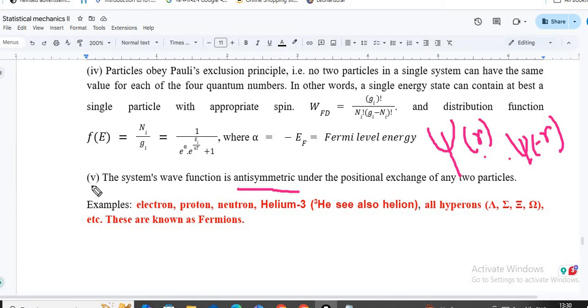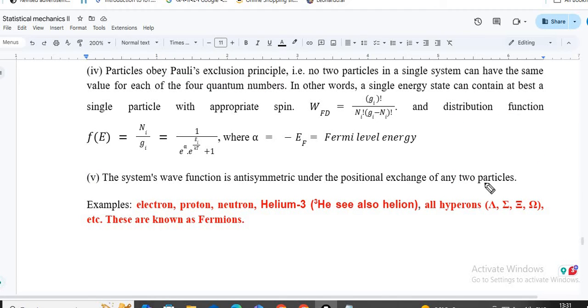Now this particular relation, the concept of a wave function in an antisymmetric form, gives the idea about Pauli's exclusion principle. As these wave functions are not symmetric in nature, they are antisymmetric, they must be following Pauli's exclusion principle. And what is Pauli's exclusion principle? We all know that the 4 quantum numbers must not be the same. If you are writing the wave function in that fashion, then Pauli's exclusion principle will be validated.